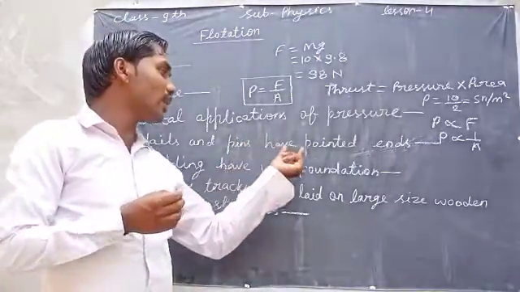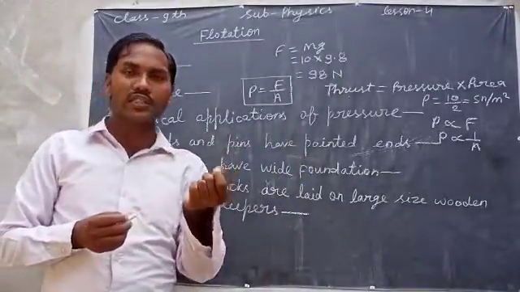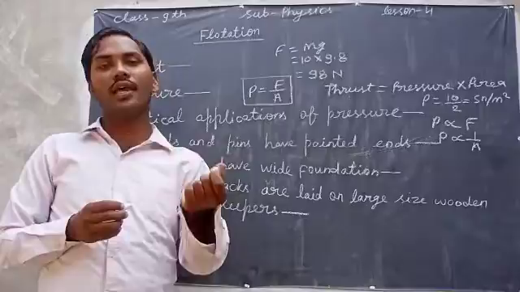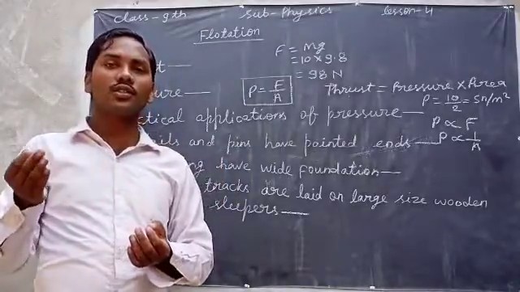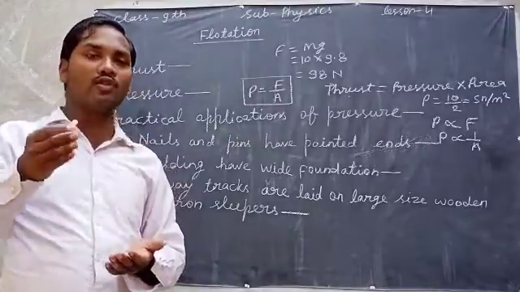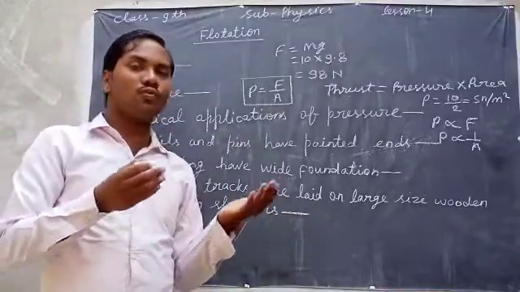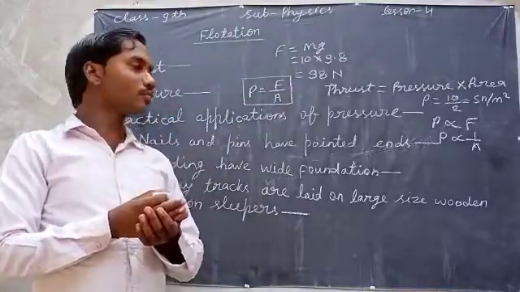In nails and pins the ends are pointed, means area is less, so for the same force pressure will be more and it will enter easily in any wall or anywhere.